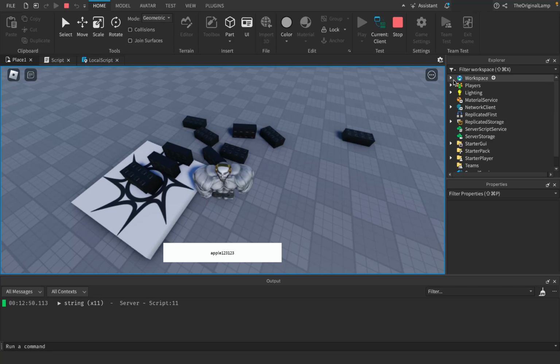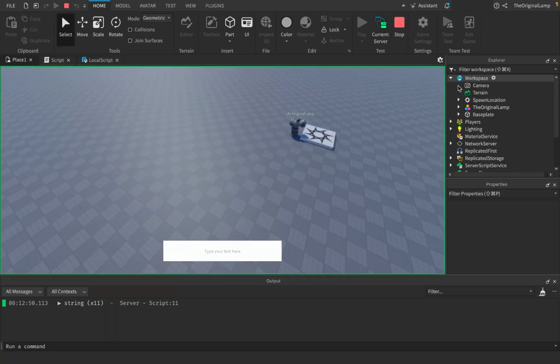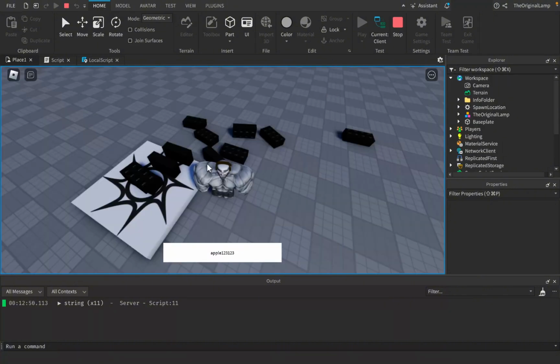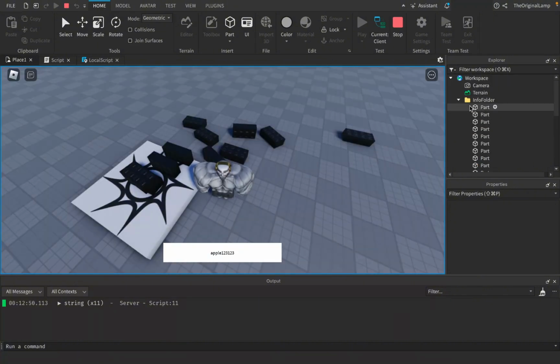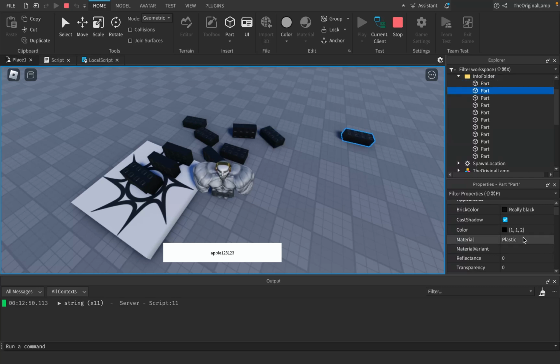But what's going to happen is that if we go inside of the workspace, we have this info folder, right? And this is very important because this will not exist on the server. Look at that. There's no parts. There's no info folder. This only exists for us, right? And then if I open up the info folder and check every single part, look at the color. 112, and then another 112, right? 108, 101, 049, 051. Is it clicking for you? Do you know what these are?